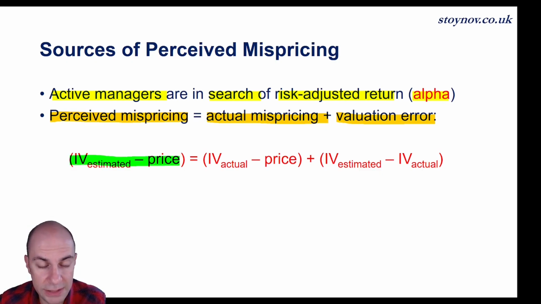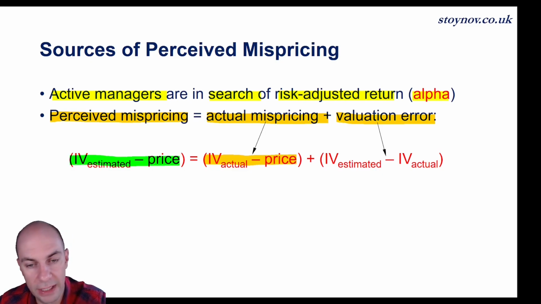So on the left-hand side, I've got the perceived mispricing. On the right-hand side, I've got the two sources. So how do I calculate the actual mispricing? The actual mispricing is simply the delta between the actual intrinsic value and the market price, and then the valuation error is the delta between the estimated intrinsic value and the actual intrinsic value. Okay, perhaps it's going to be easier to do this with a numerical example.